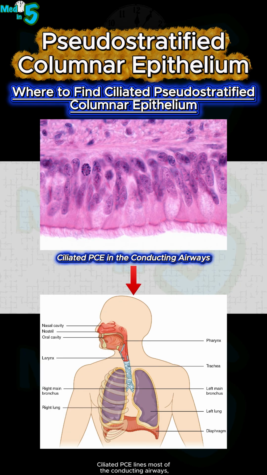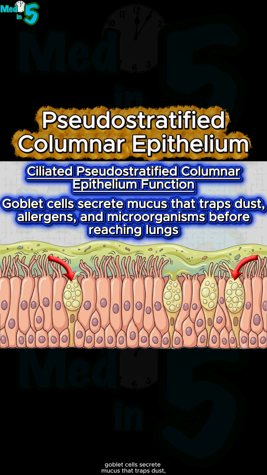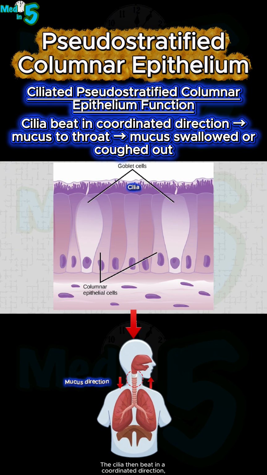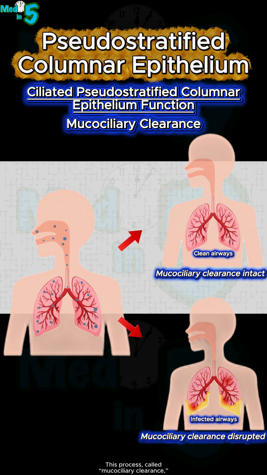Ciliated PCE lines most of the conducting airways, particularly the nasal cavity, trachea, and bronchi. In these regions, goblet cells secrete mucus that traps dust, allergens, and microorganisms before they reach the lungs. The cilia then beat in a coordinated direction, moving the mucus toward the throat, where it's swallowed or coughed out. This process, called mucociliary clearance, protects the delicate lung tissue from inhaled particles, helping keep the airways clean and reducing the risk of respiratory infections.